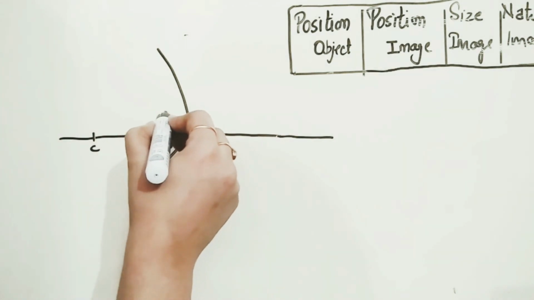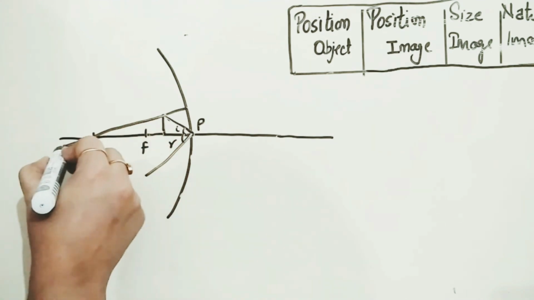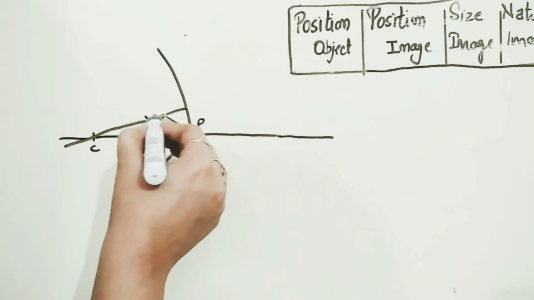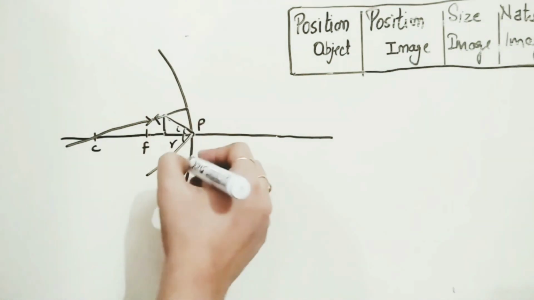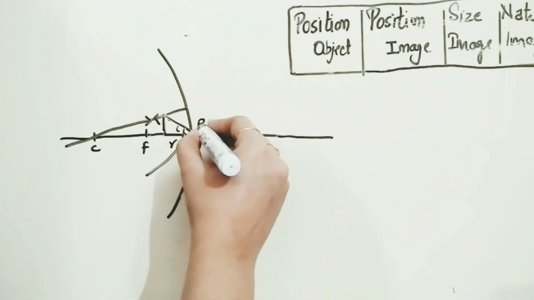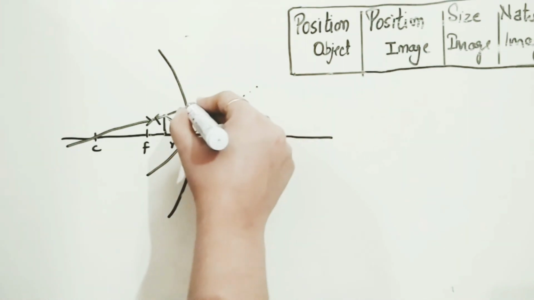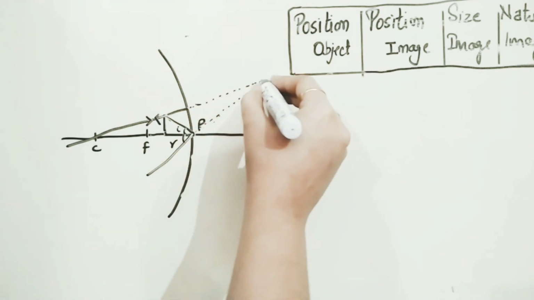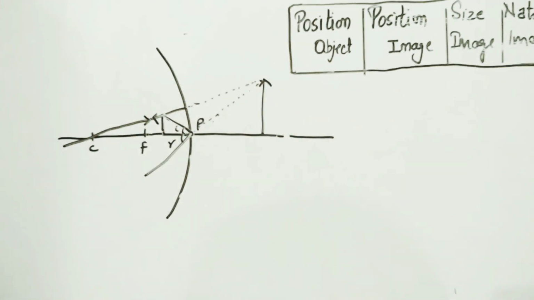Similarly, the ray which after reflection is coming from the center of curvature remains undeflected. So now we will extend these lines behind the mirror, and we expect that it will form a virtual image, that is erect and virtual.